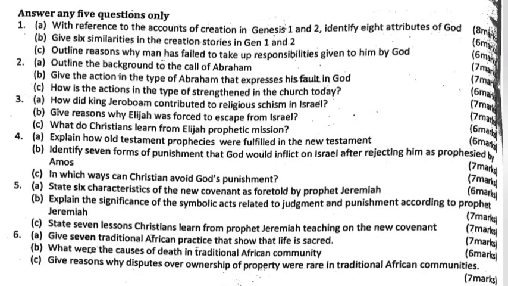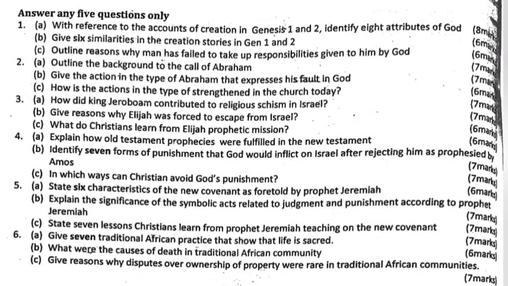Question 3a. How did King Jeroboam contribute to religious schism in Israel? B. Give reasons why Elijah was forced to escape from Israel. C. What do Christians learn from Elijah's prophetic mission? Question 4a. Explain how Old Testament prophecies were fulfilled in the New Testament. B. Identify 7 forms of punishment that God would inflict on Israel after rejecting him as prophesied by Amos. C. In which ways can Christians avoid God's punishment?